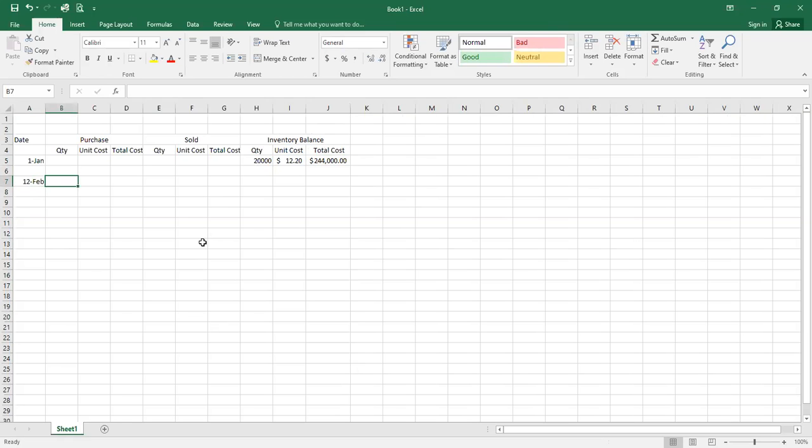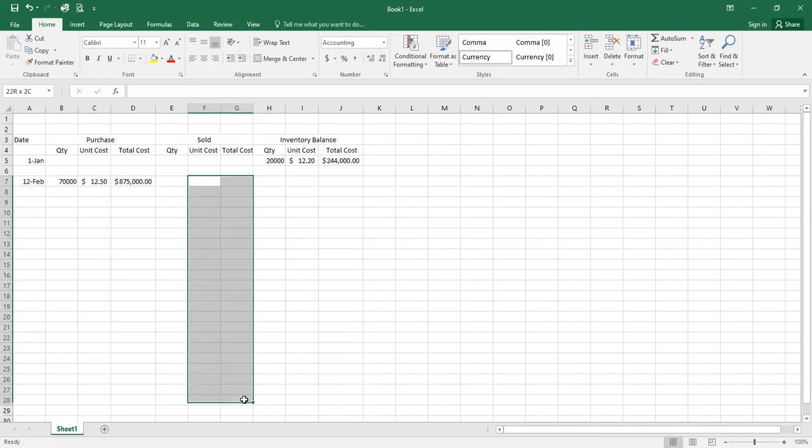February 12th, the company purchases 70,000 units. Now they pay $12.50, 70,000 books. The books now cost $12.50 each. Multiply the 70,000 times $12.50. Excellent. Just going to make those dollar signs so that they're more understandable.